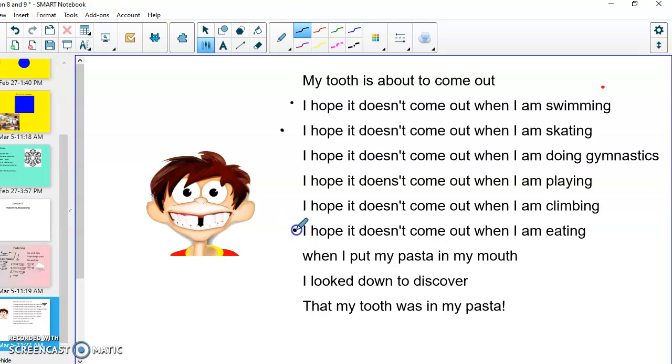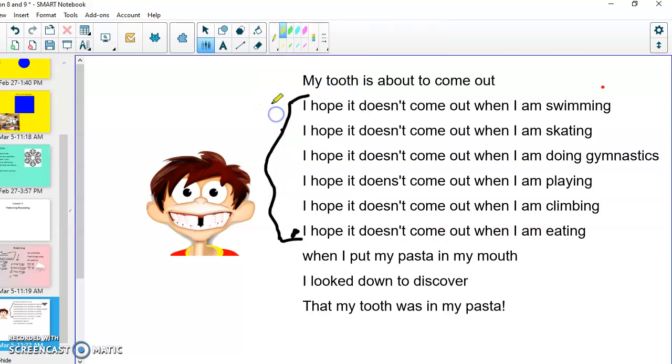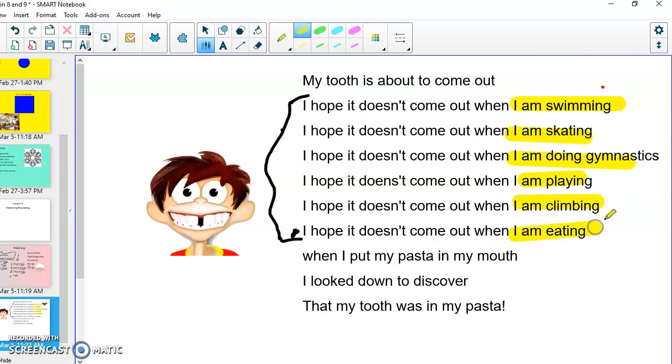So when did it end up coming out? When he was eating. But do you see the repetitiveness here? We've got I hope it doesn't come out, I hope it doesn't come out. But at the end, they kept changing when it might be coming out. Like when I'm swimming, when I'm skating, when I'm doing gymnastics, when I'm playing, when I'm climbing, when I'm eating. Those parts were changed, but this part over here was all repeated over and over. So that's what a repeated or a pattern poem looks like.